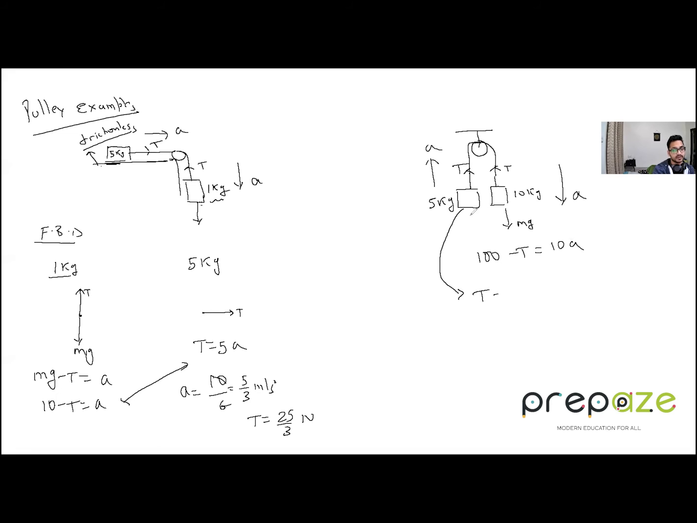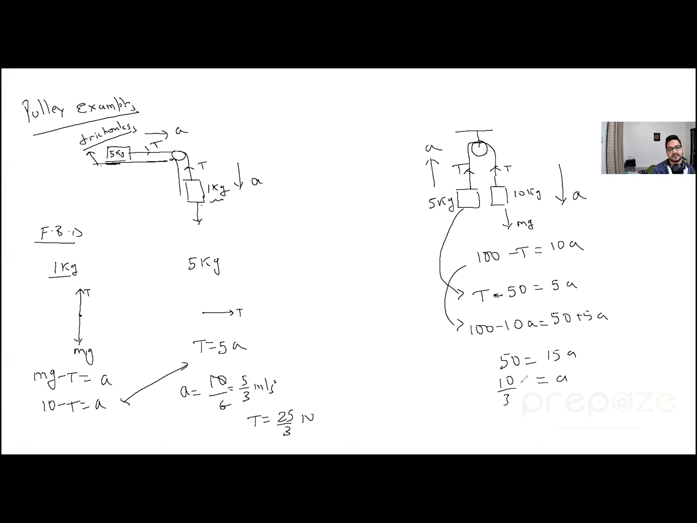All right. For the 5 kg one, how will you write? Tension is upward because it is going upward. So the net force has to be in the upward direction. That's why T minus mg, not mg minus T, for the 5 kg. So T minus mg, which is 50, equals 5a. So from this, we have two equations, two variables. What we can get from here is that 100 minus 10a equals 50 plus 5a. That is basically 50 equals 15a. So a is 50 by 15, that is 10 by 3 meter per second square.